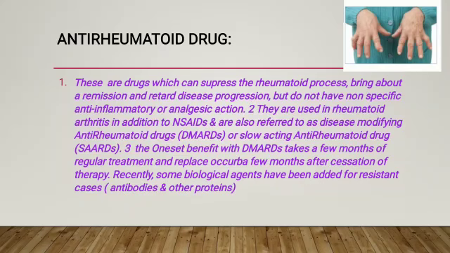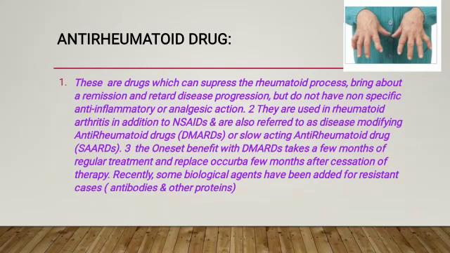These are the drugs which can suppress the rheumatoid process, bring about a remission and retard disease progression, but do not have non-specific anti-inflammatory or analgesic action. They are used in rheumatoid arthritis, called DMARDs, or slow-acting anti-rheumatoid drugs. The benefit with DMARDs takes a few months of regular treatment, and the disease relapses a few months after cessation of therapy. Recently, some biological agents have been added for resistant cases.